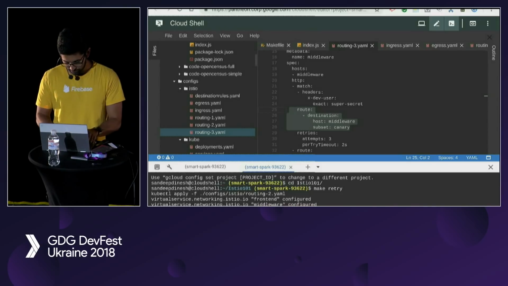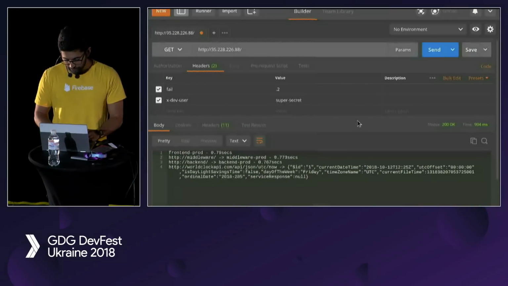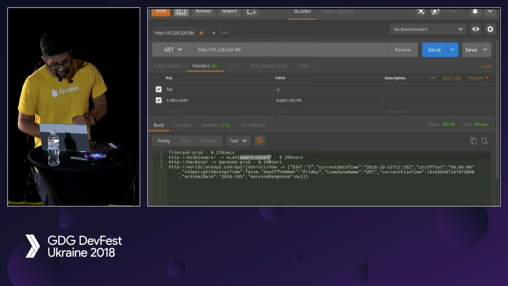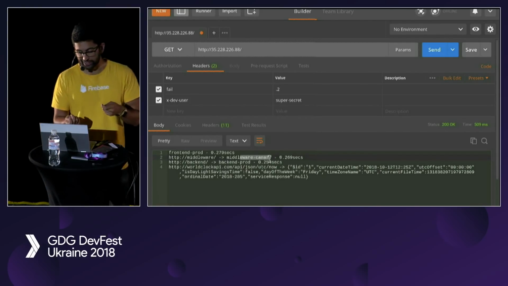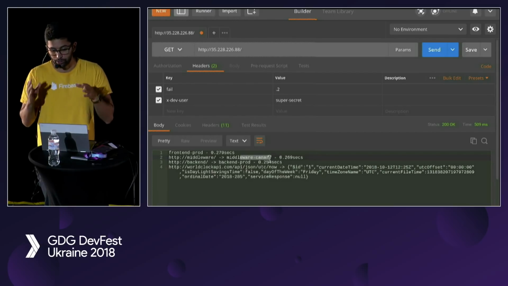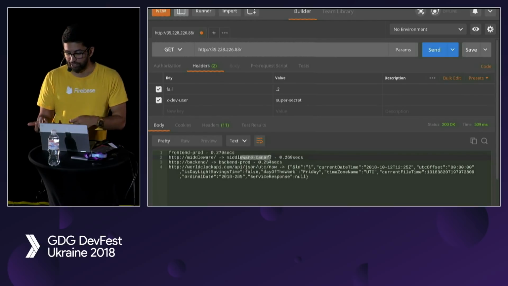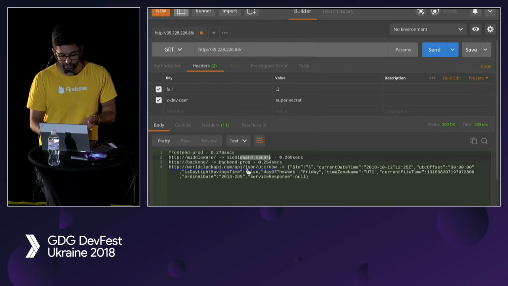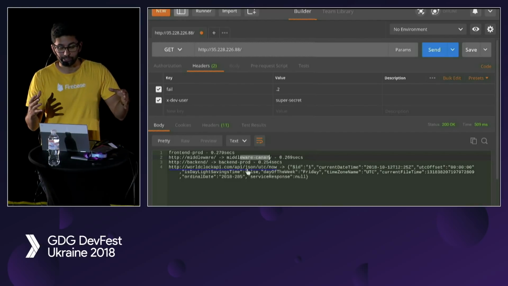Canary. Okay, cool. So now, if I hit send, we can see that it went to Canary, right? And I didn't have to change any of my code. I didn't have to change any of my services or anything like that. I just tell Istio to route it to a different version of my already running code if it sees this header, right? So in my code, I have no idea what I'm looking for. It's just done at the Istio level instead.